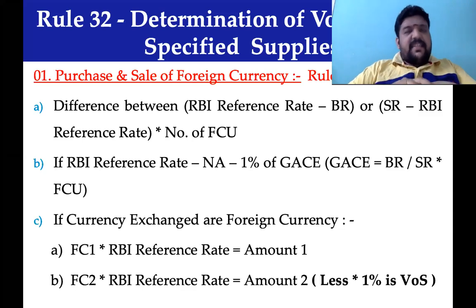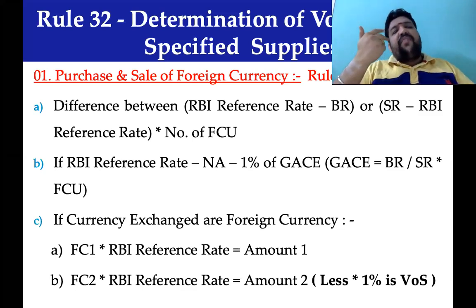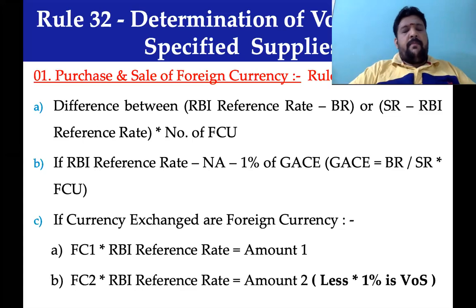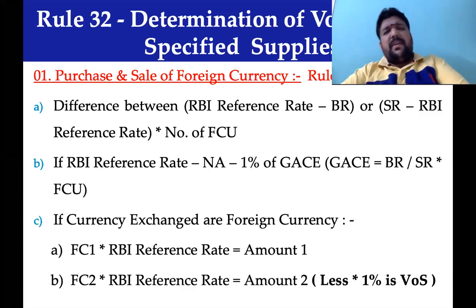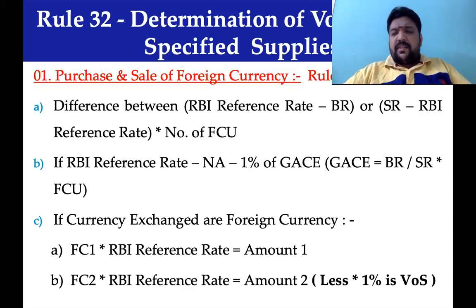Sir, in case the RBI reference rate is not available, an exceptional discussion, I deal with a currency where the RBI reference rate is not available. How is it possible? Maybe it is not a highly traded foreign currency.